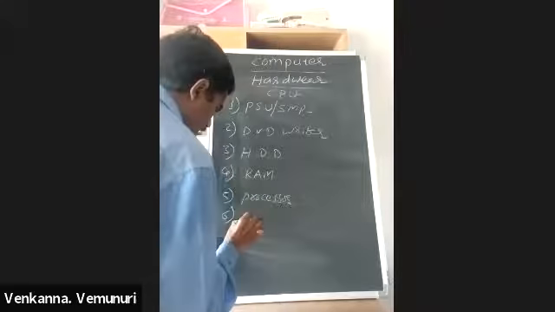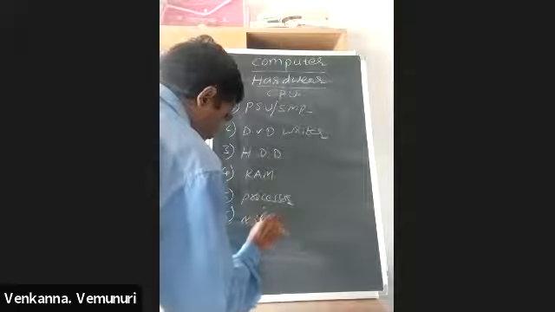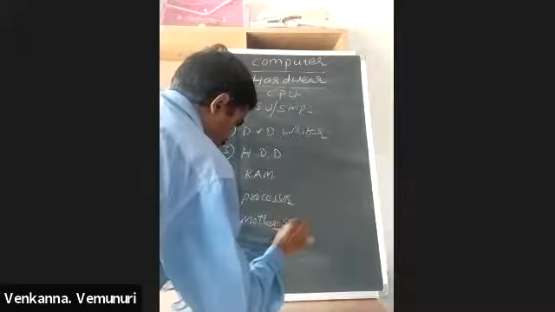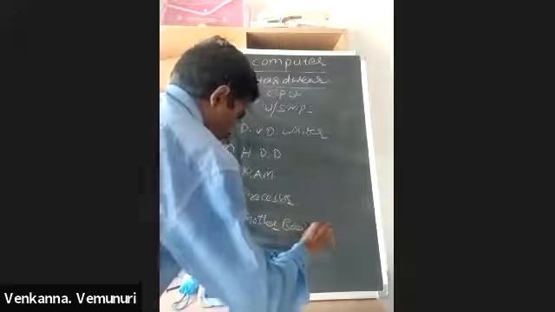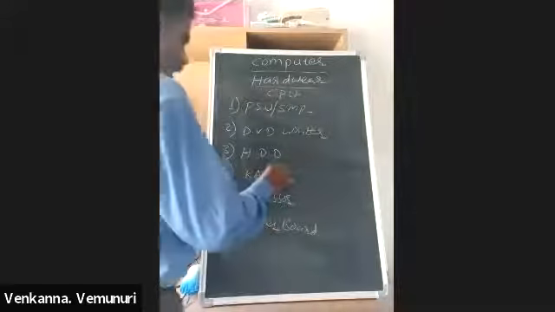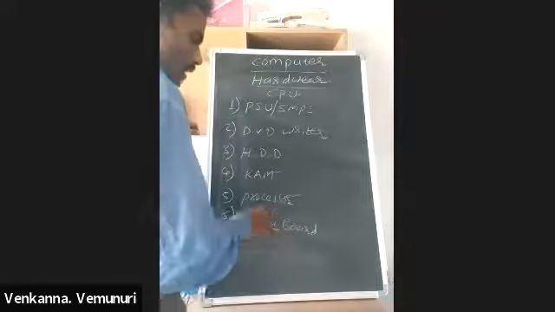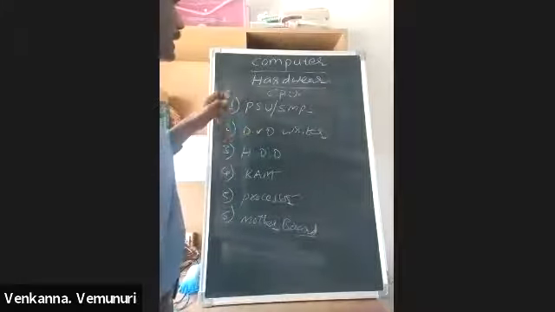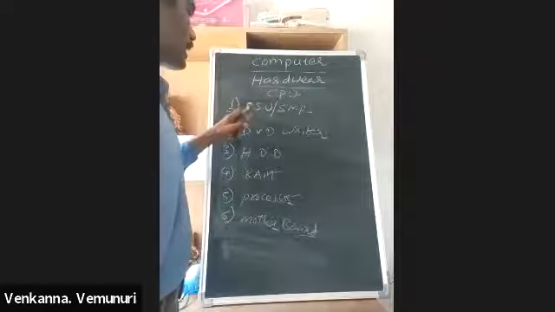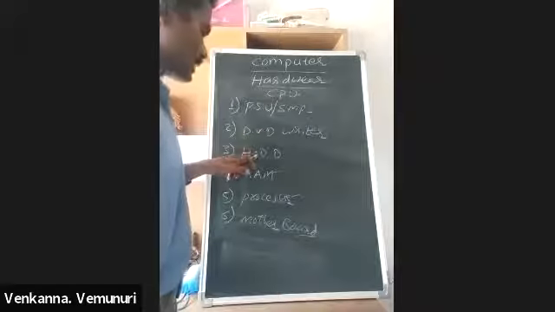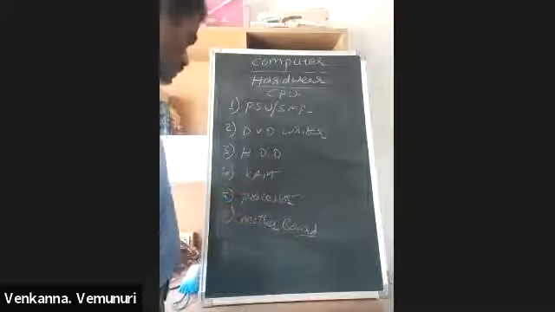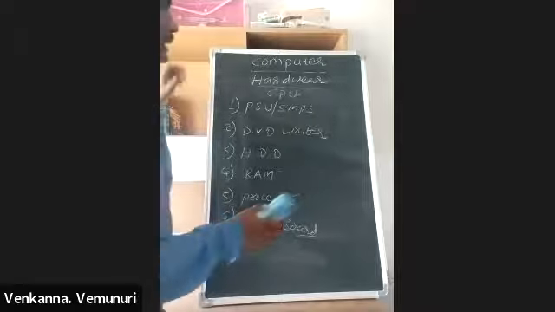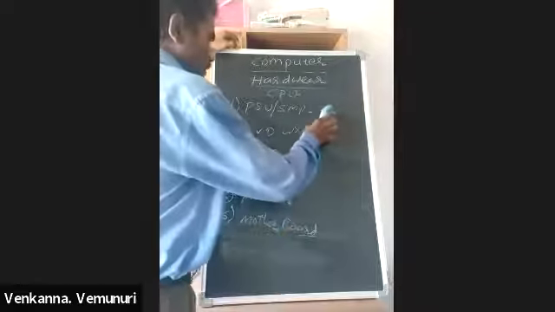And the sixth one is the motherboard. RAM and processor are on the motherboard, but these are individual parts. First one is the power supply unit. Next one is DVD. Next one is hard disk. Next RAM, processor, motherboard. These are the CPU internal parts, meaning ATX cabinet internal parts.